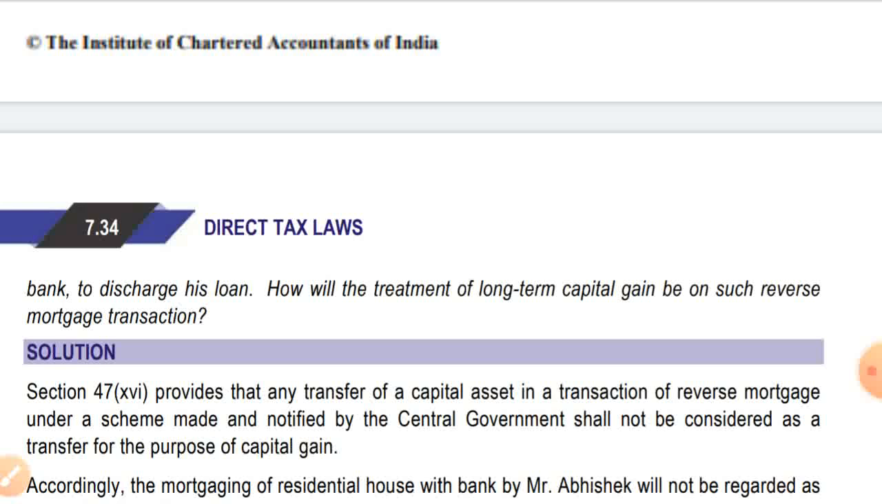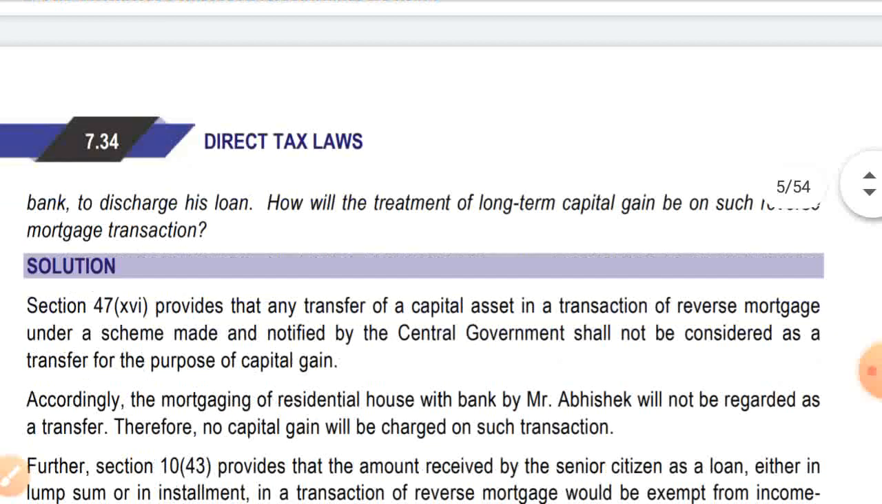Then when the house property is taken by the bank, at that time it is taxable. But at the time when the reverse mortgage is given and the bank is giving some loan to the senior citizen, it is not taxable. Only at the time of maturity, if the senior citizen is unable to pay, then it will be taxable. Let's see the solution.